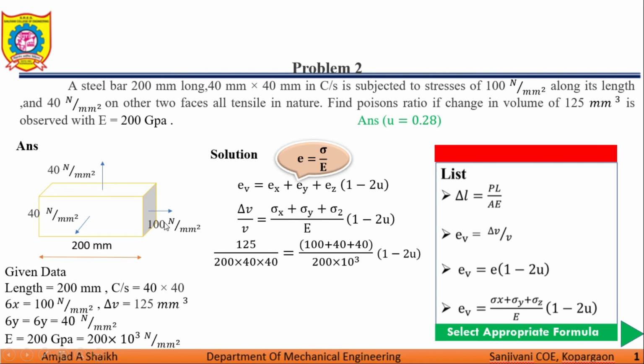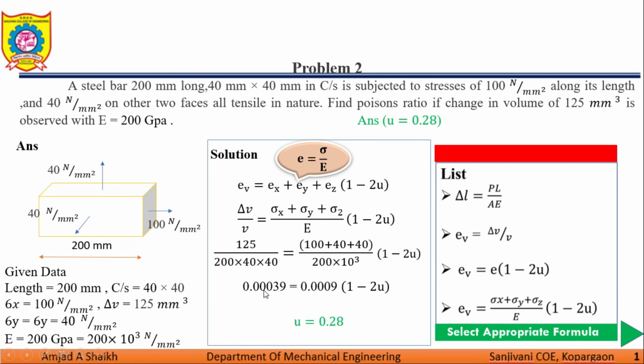Sigma x is 100, sigma y is 40, sigma z is 40, and the E value is 200 into 10 raised to power 3, into 1 minus 2 mu. So the ratio of this value is 0.0039. Ratio of this value is 0.009 into 1 minus 2 mu. So mu is equal to 0.28, which is the final answer.